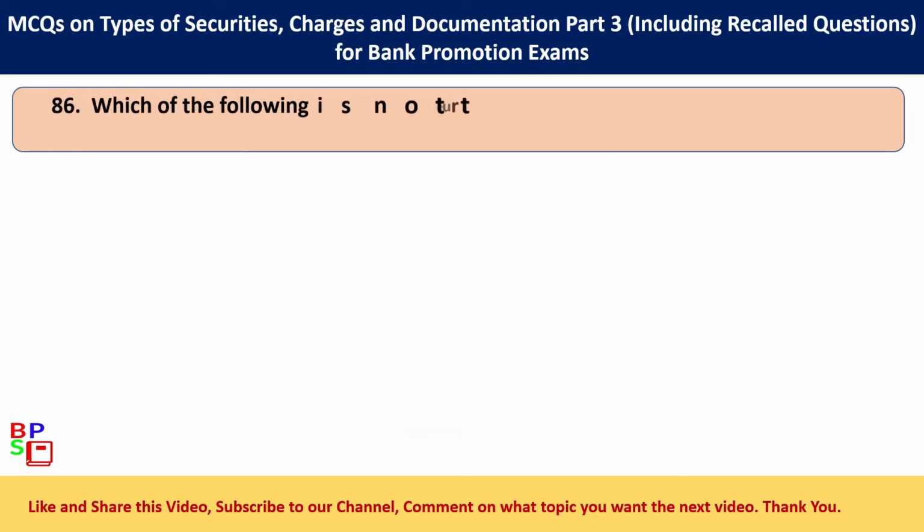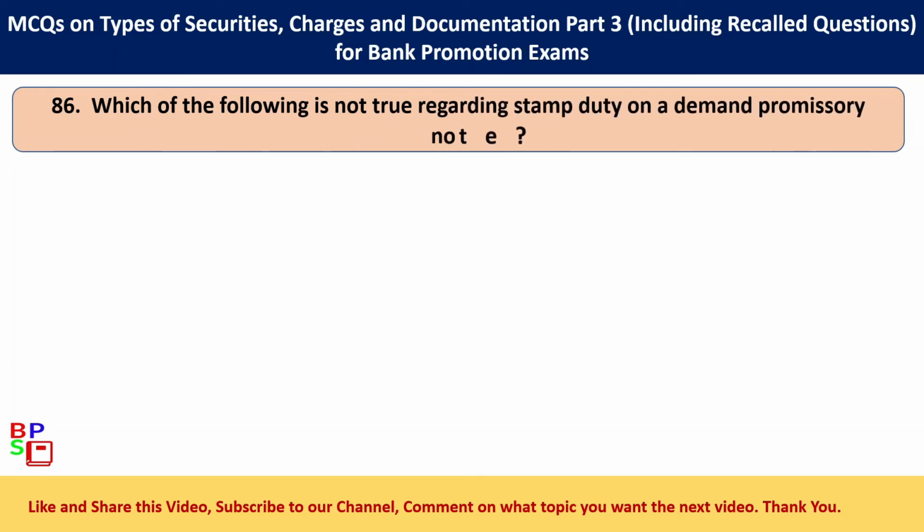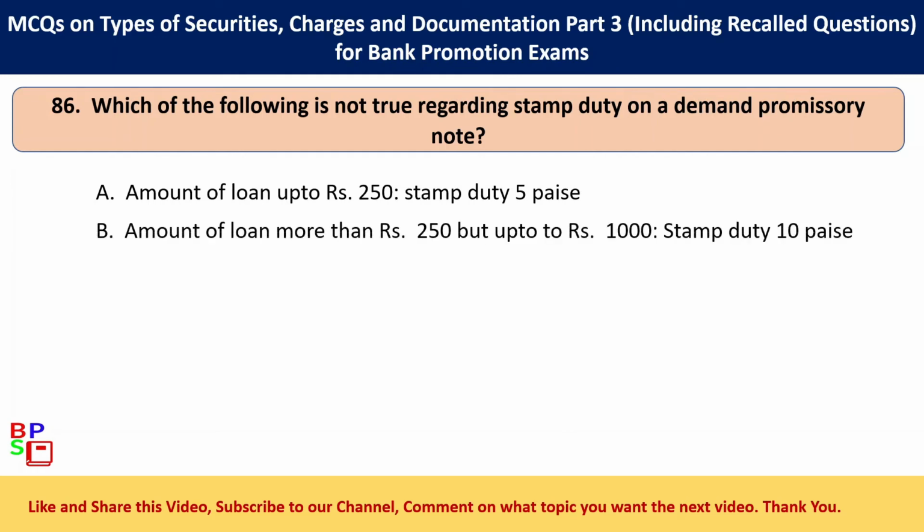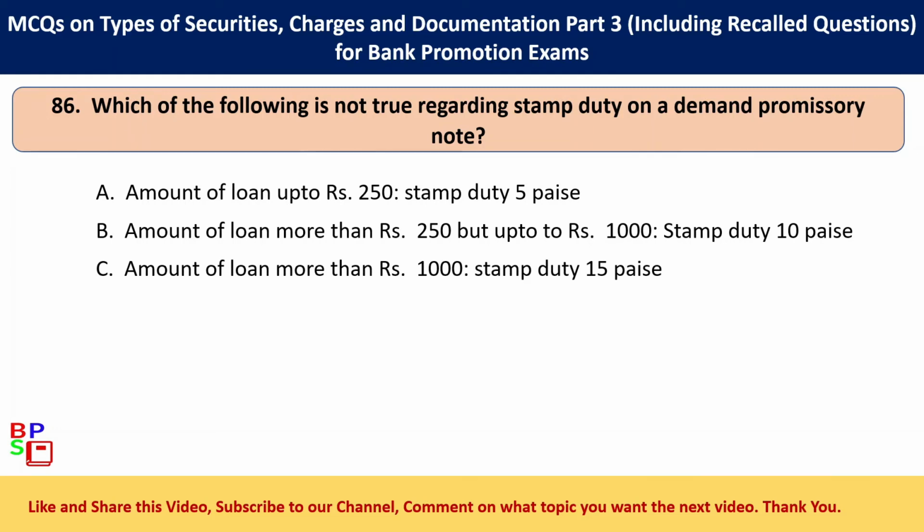86. Which of the following is not true regarding stamp duty on a demand promissory note? Option A, amount of loan up to 250 rupees, stamp duty 5 paise. Option B, amount of loan more than 250 rupees but up to 1000 rupees, stamp duty 10 paise. Option C, amount of loan more than 1000 rupees, stamp duty 15 paise. Option D, none of these. The correct answer is option D, none of these.